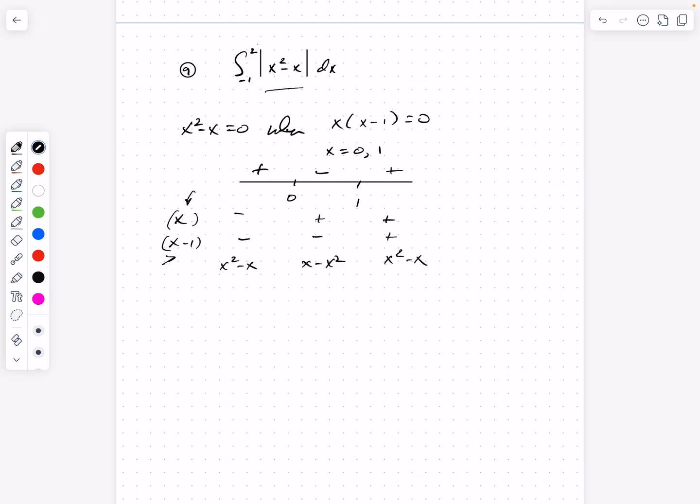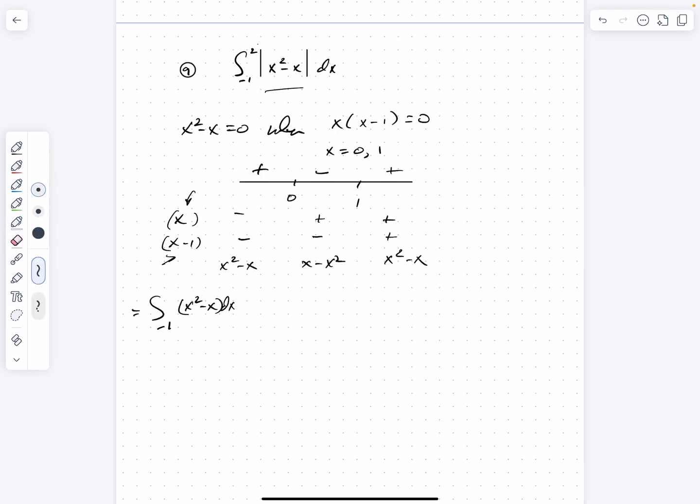So I can replace this definite integral of an absolute value function now with basically three separate definite integrals. I still have to cover the full interval from negative 1 to 2. So one's going to go from negative 1 to 0, and then 0 to 1, and then 1 to 2. So here we go. This equals the definite integral from negative 1 to 0 of x squared minus x dx.